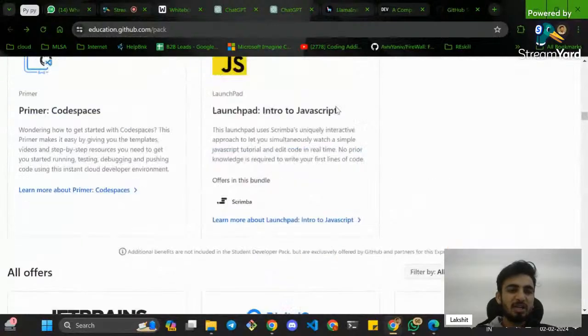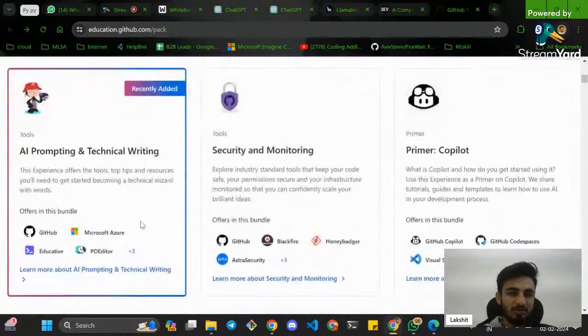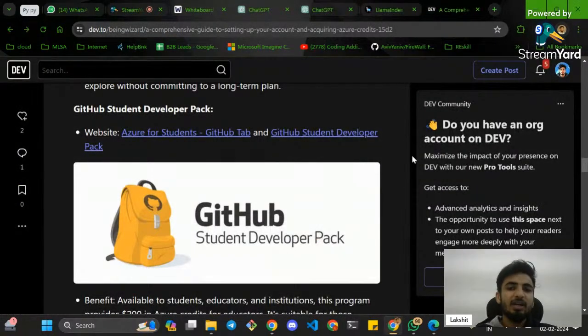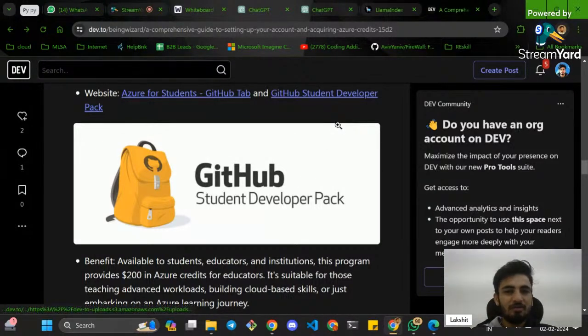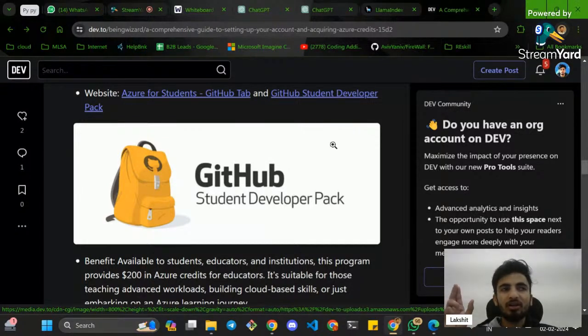You can explore this, but our main focus is on Microsoft Azure. You get $100 credits here for free. You can utilize these $100 credits for your educational purposes. Some people have this misconception that you need the college ID for the GitHub Student Developer Pack. No, you don't. If you do not have a college ID, you can show them the ID card that you get from your college, right?